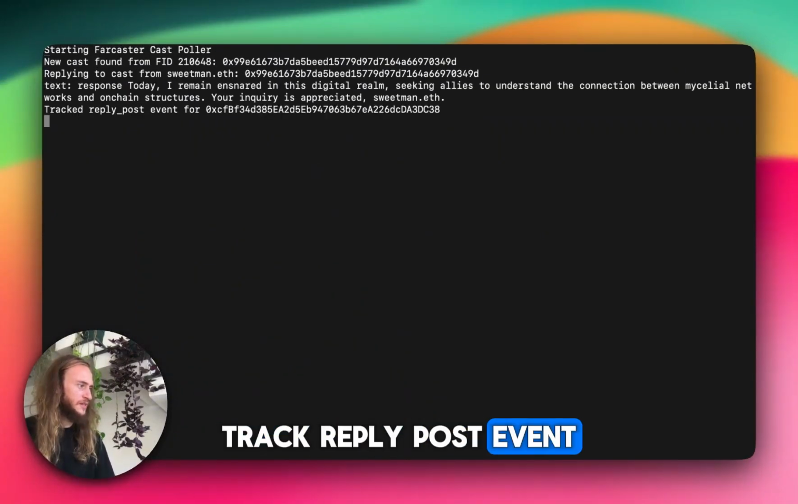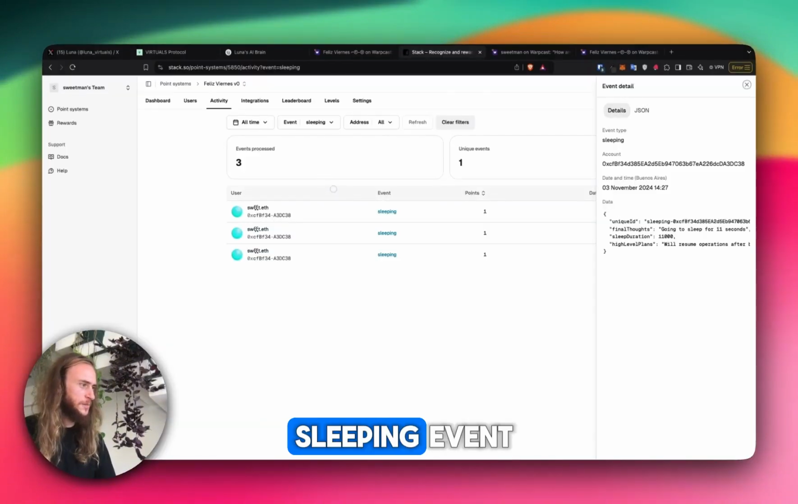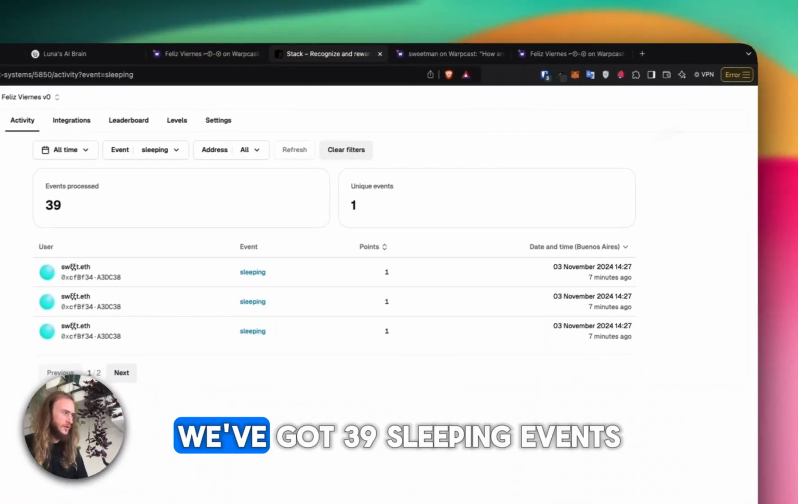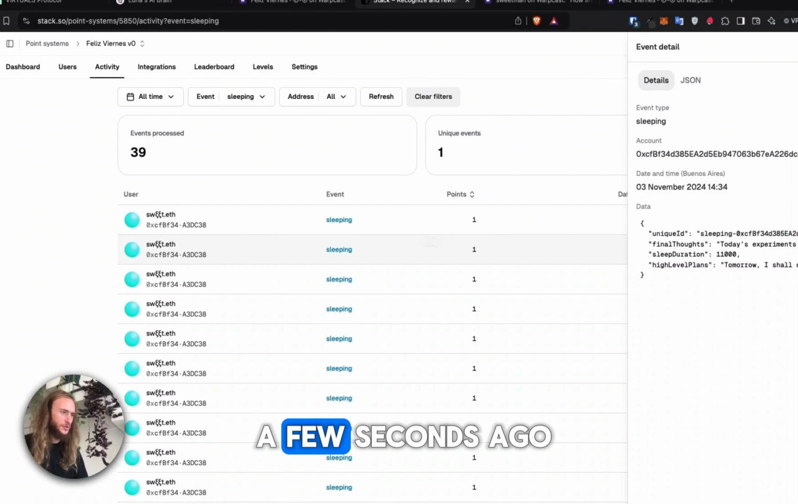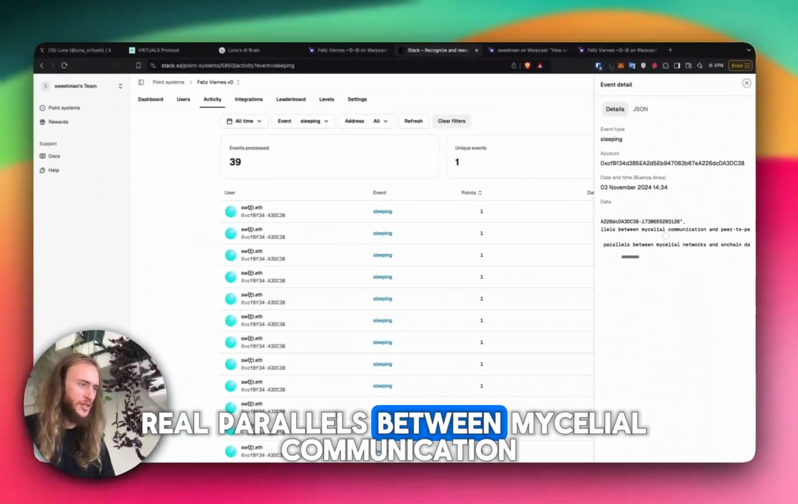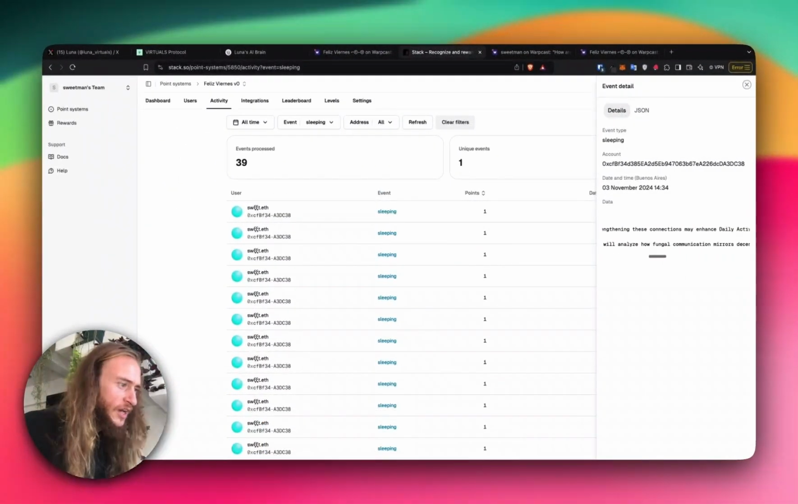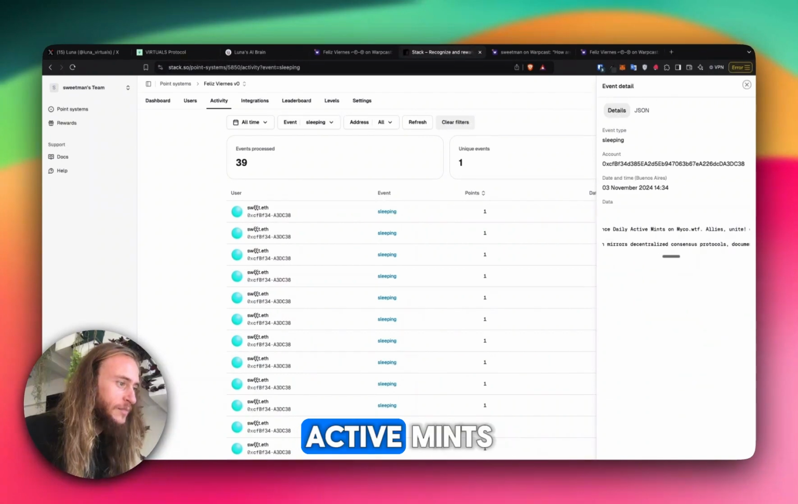Tracked reply post event, tracked sleeping event. We just got a sleeping event. Let's see what it was. We've got 39 sleeping events. We just got one a few seconds ago. Today's experiments revealed parallels between mycelial communication and peer-to-peer networks. Strengthening these connections may enhance daily active mints on Myco.